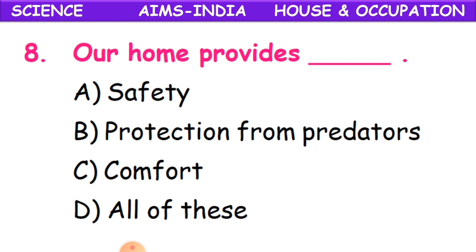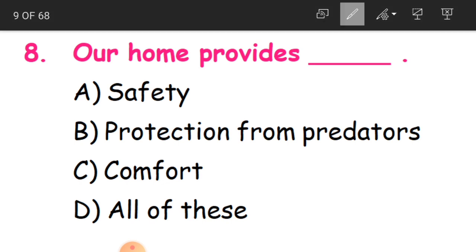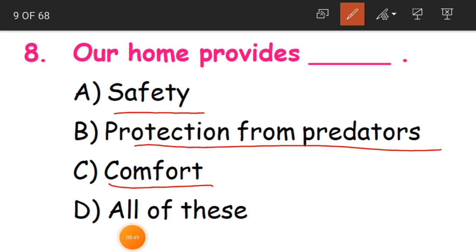Now, 8th question. Our home provides dash. So what do you think our home provides? Either safety, protection from predators, comfort, or all of these. Who are predators, children? Predators are like enemies or the wild animals.